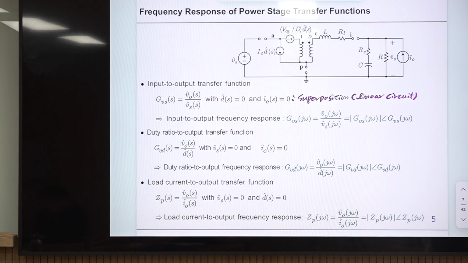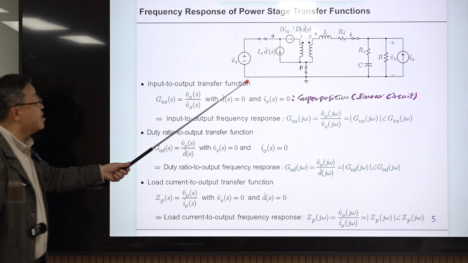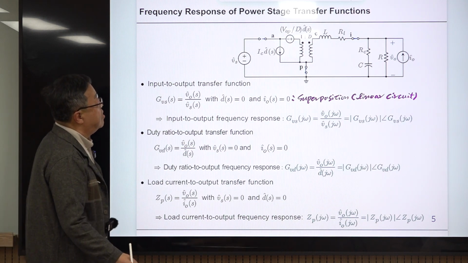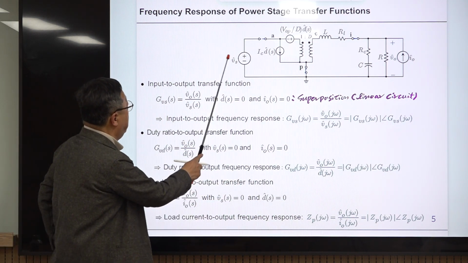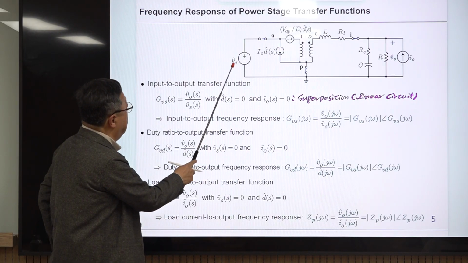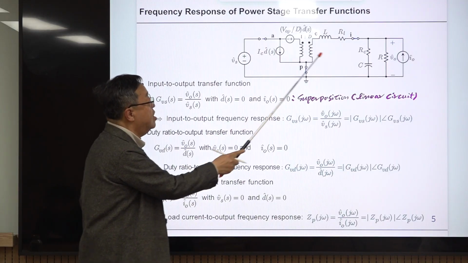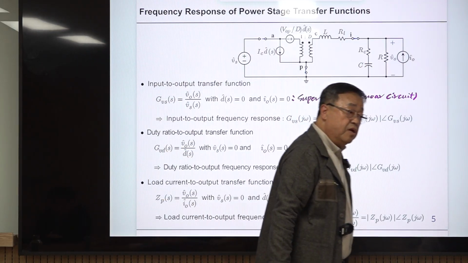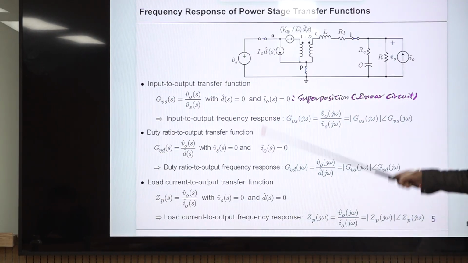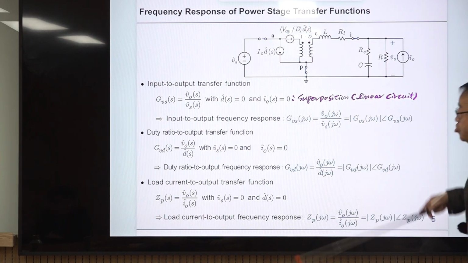Small signal model of the power stage. All right, so we are talking about this. If you connect it in this manner, it becomes a buck converter. So this is the power stage circuit model. Then you have 3 inputs. This is one input, the sinusoidal component in the input voltage. This is the sinusoidal component in the load current, and this is the sinusoidal component in the duty ratio.